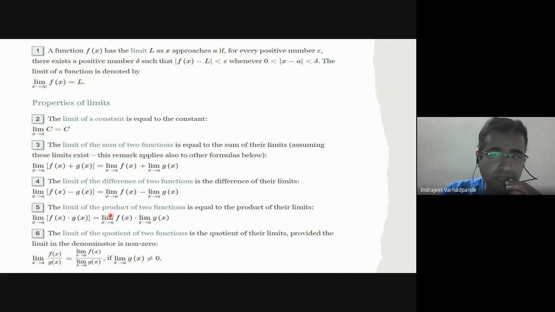What when it is a product of two functions? So f of x into g of x is the product, and limit x extending to a is distributed independently over the product also: limit x extending to a f of x into limit x extending to a g of x. Limit of a quotient, that means division of two, provided the denominator should not be 0, because whenever the denominator is 0 the function is not defined. So limit x extending to a f of x upon g of x is equal to limit x extending to a f of x whole divided by limit x extending to a g of x, provided, I am saying again and again, the denominator should not be equal to 0.